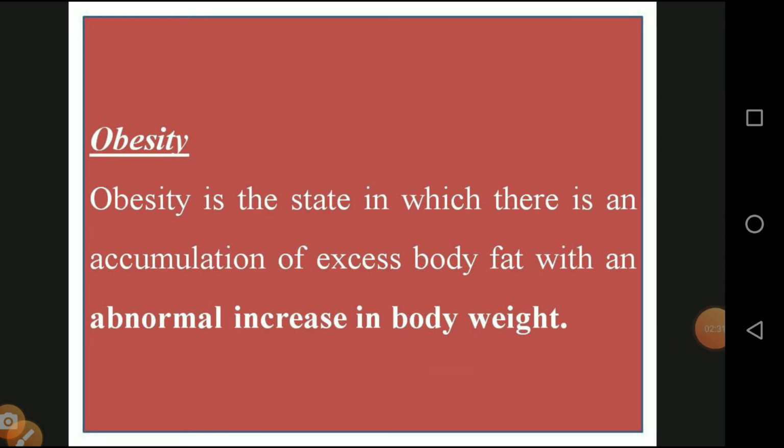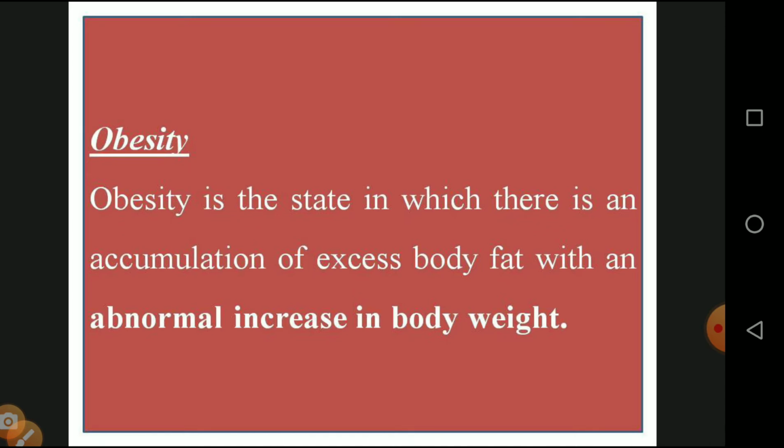First of all, what is obesity? Obesity is the state in which there is an accumulation of excessive body fat with an abnormal increase in body weight. For example, for a person of 6 feet, a body weight of around 60 to 70 kg is normal. Excess fat deposited in our body gives an abnormal condition.